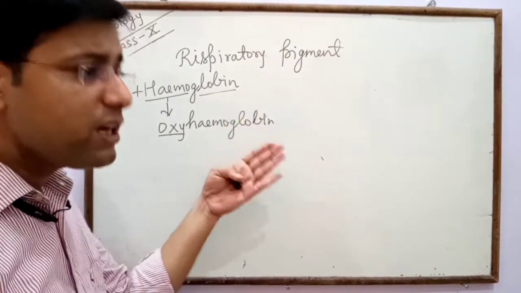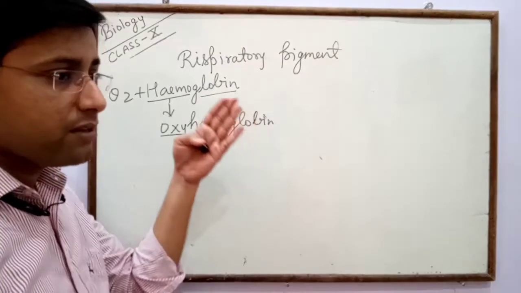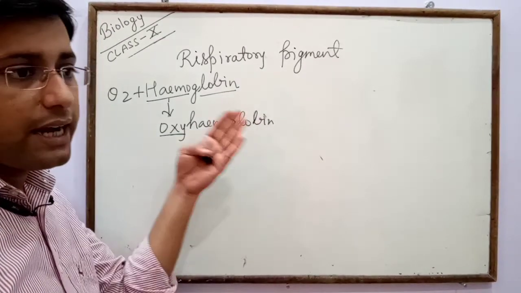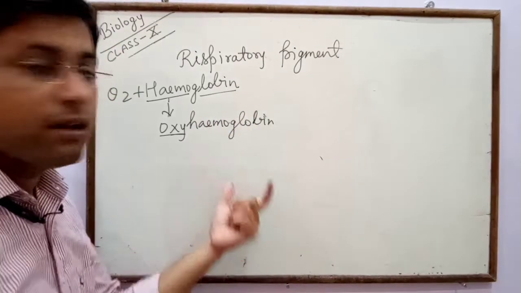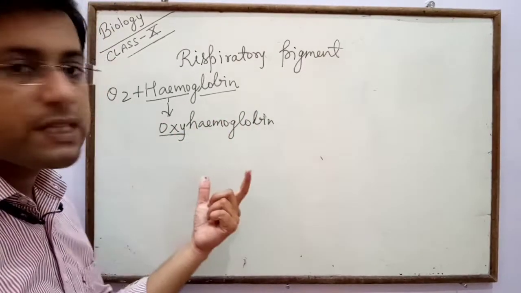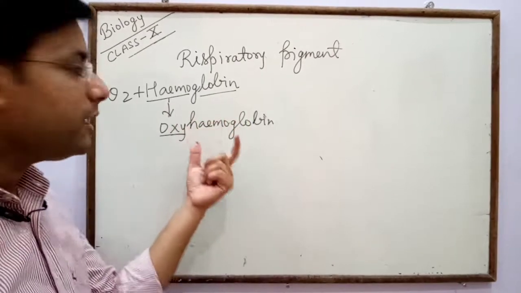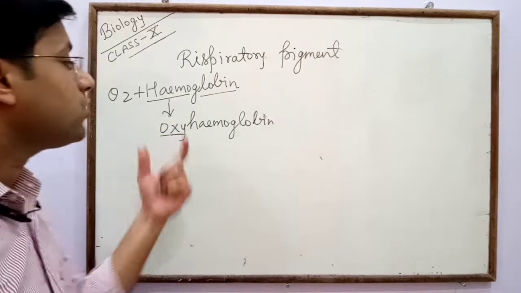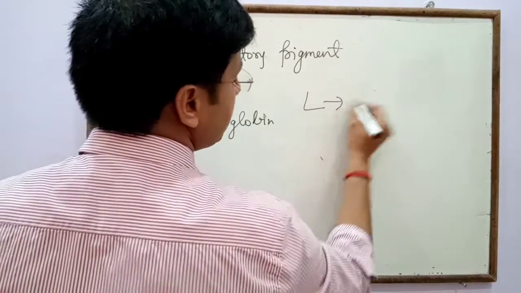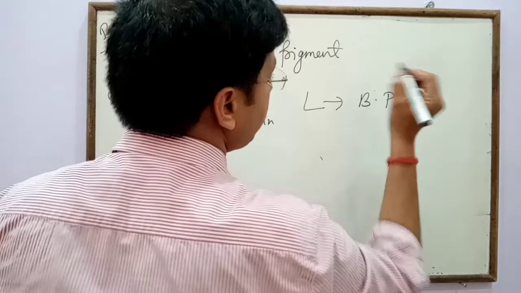Blood helps in the conduction of many types of substances, and RBCs help in the conduction of oxygen, because hemoglobin is present in RBCs. Hemoglobin temporarily combines with oxygen, forms oxyhemoglobin and transports oxygen from the lungs to the body parts.